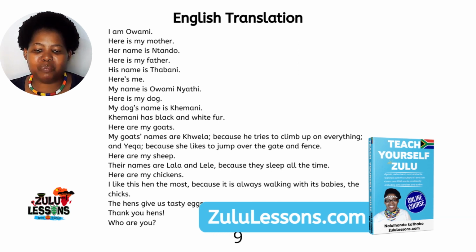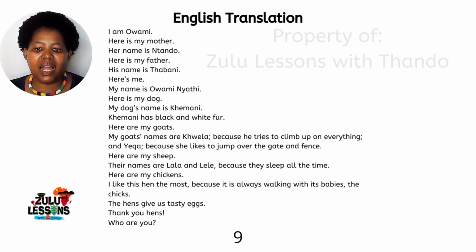Here are my sheep. Their names are Lala and Lele, because they sleep all the time. Here are my chickens. I like this hen the most because it is always walking with its babies, the chicks. The hens give us tasty eggs. Thank you, hens. Who are you?